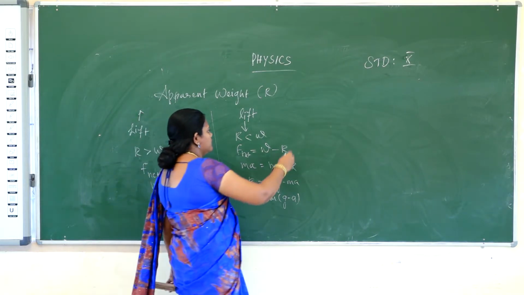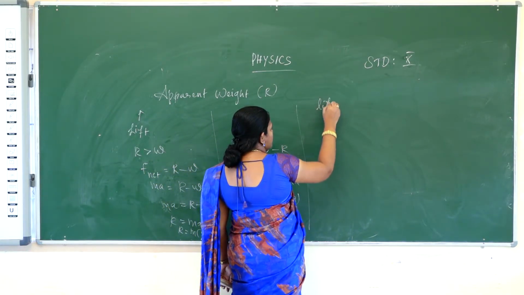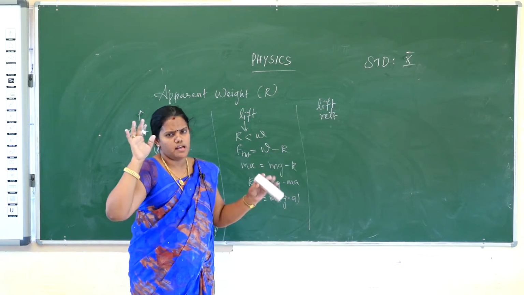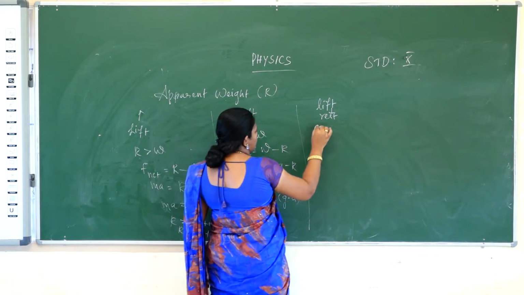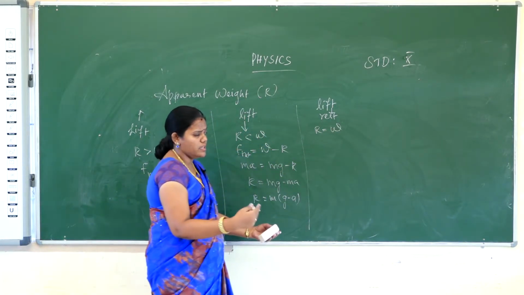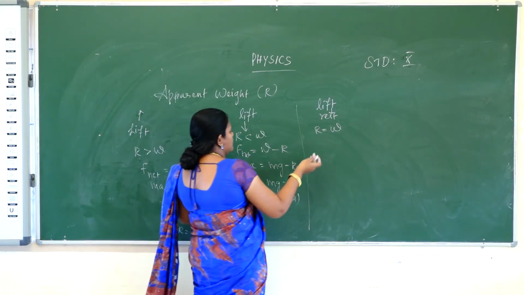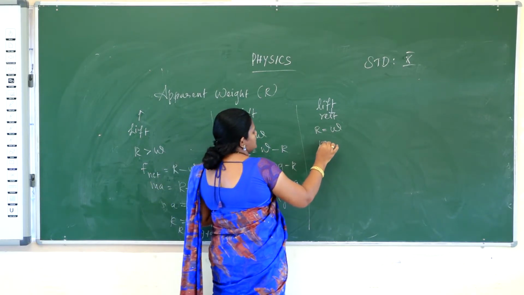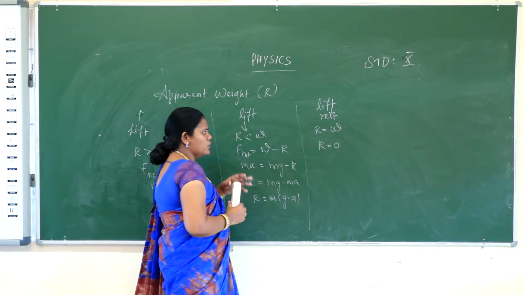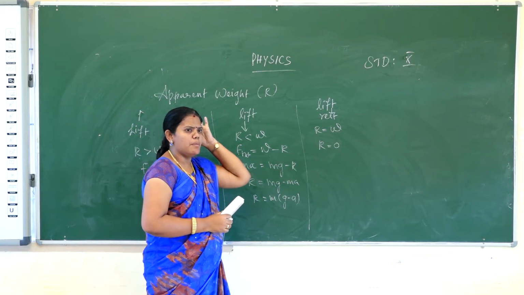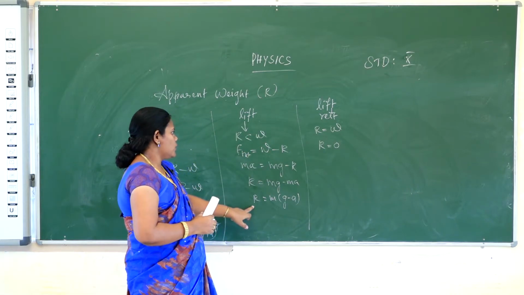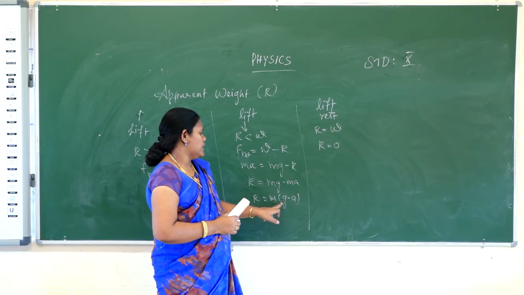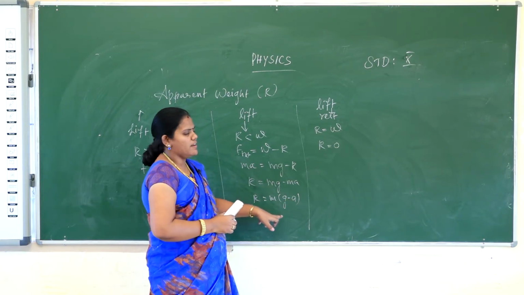Okay, third one, the lift is at rest. Rest means it is not moving up or down. So R is equal to W. The normal weight will be equal to the actual weight. So the acceleration value is 0, there is no gravity value or acceleration value involved, so the R value will be 0.